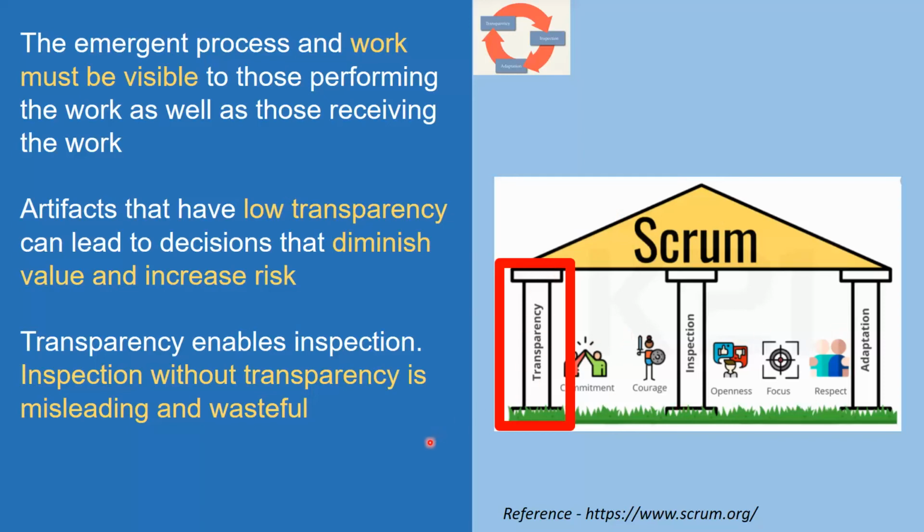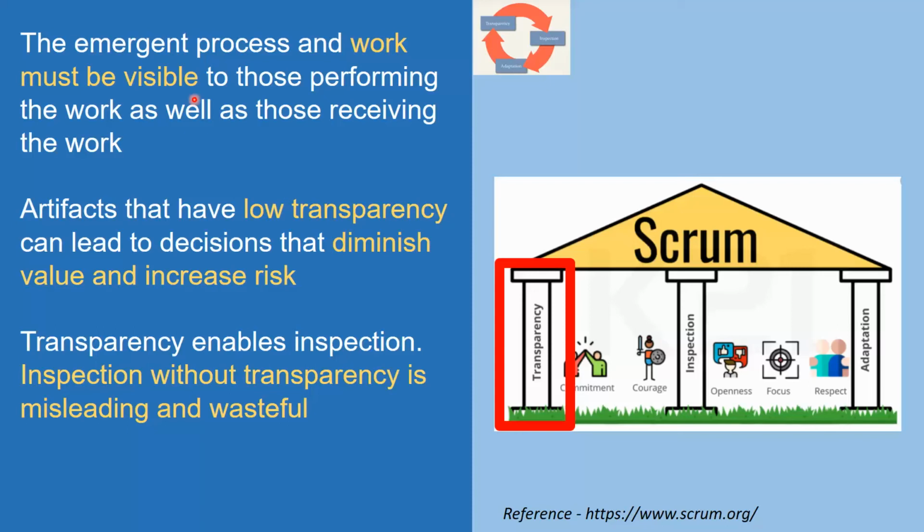The emergent process and the work must be visible to those performing the work as well as those receiving the work. Transparency is key to success. 100% transparency is key to success in this Scrum framework.